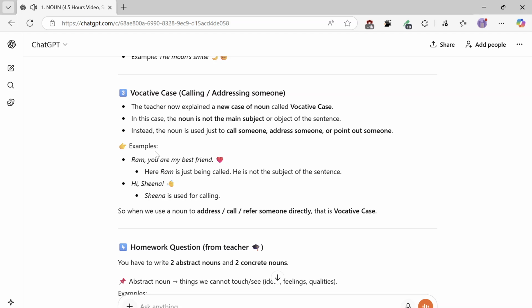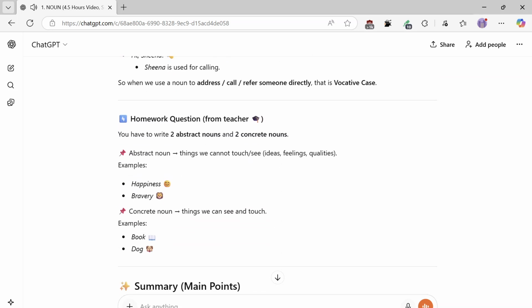Homework question from the teacher. You have to write 2 abstract nouns and 2 concrete nouns. Abstract nouns are things we cannot touch or see: ideas, feelings, qualities. Examples, happiness, bravery. Concrete nouns are things we can see and touch. Examples, book, dog.